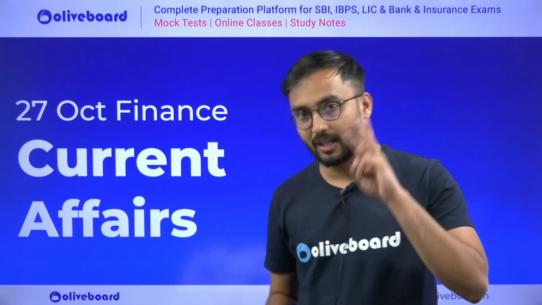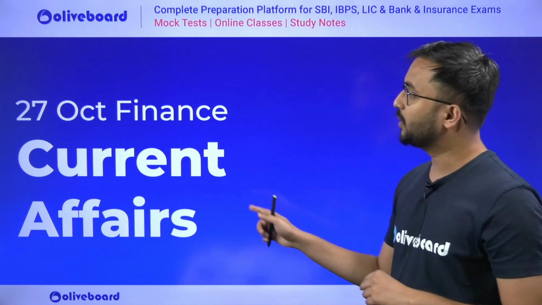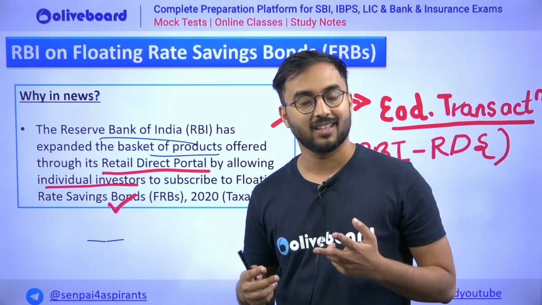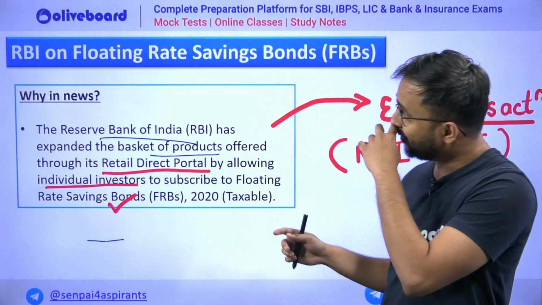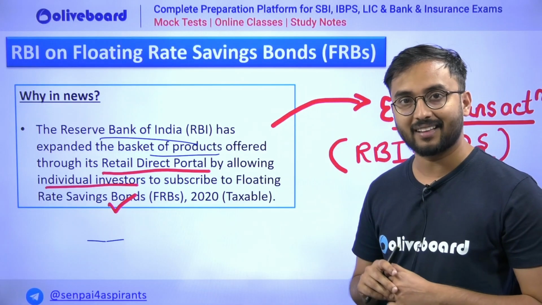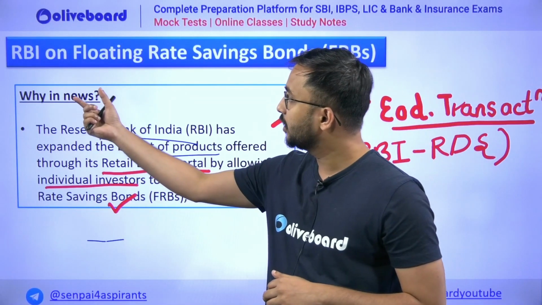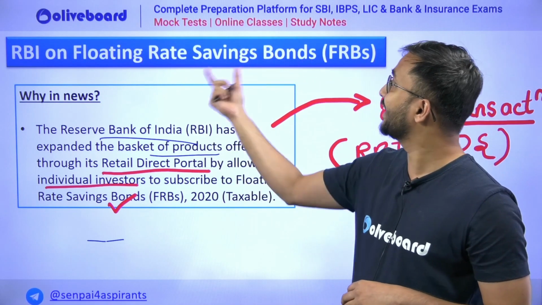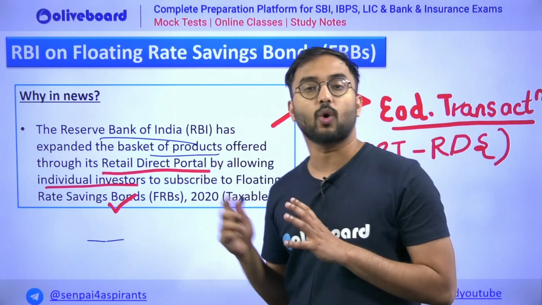We are back again with three important topics today, as we are taking two topics weekly, two classes for finance current affairs. We'll begin with our first topic, and that is nothing but RBI latest updates on the floating rate saving bonds. So what is this all news about?